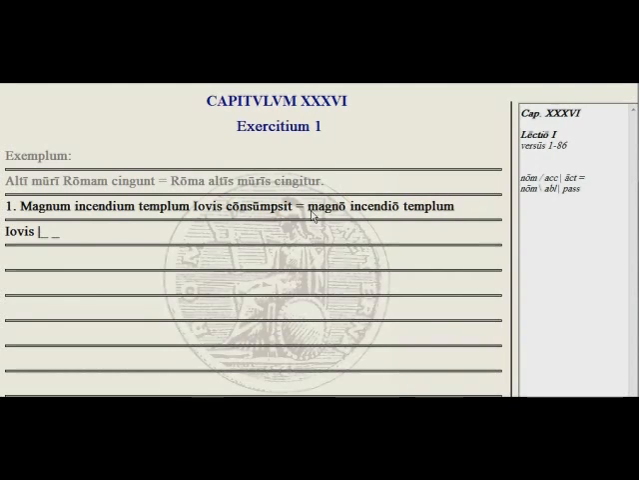So the perfect passive is consumptus, a, um, and we want it to match the templum, so it's consumptum est. Consumptum est means was destroyed. Okay, so try the rest of those, converting active to passive and passive to active. And let's look at exercise 2.